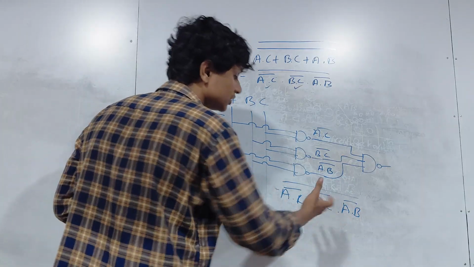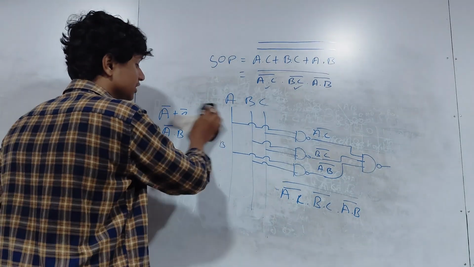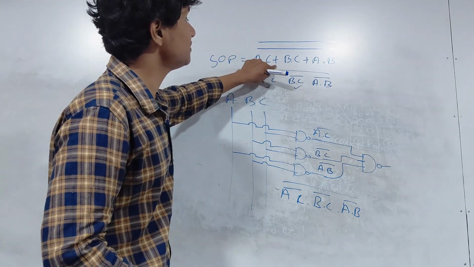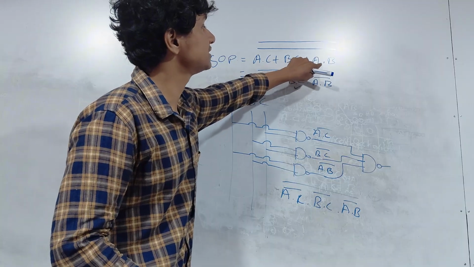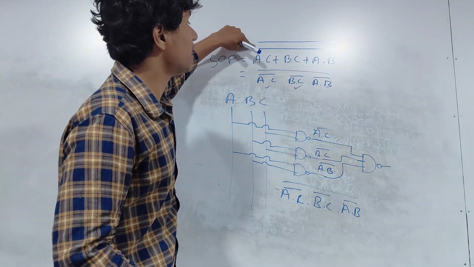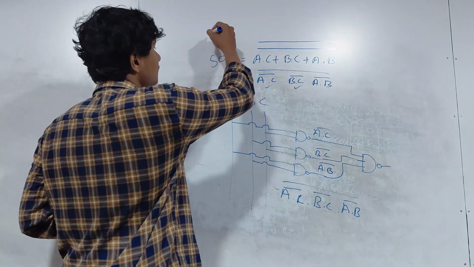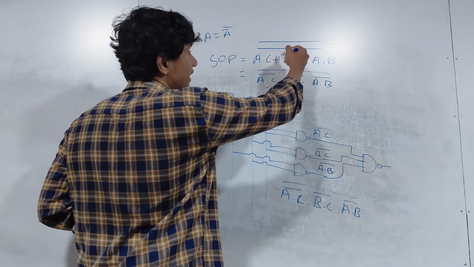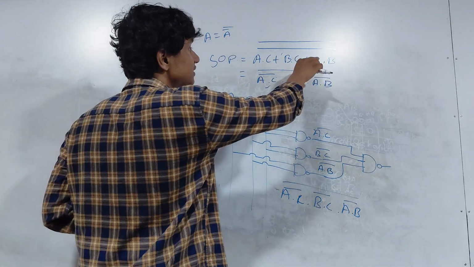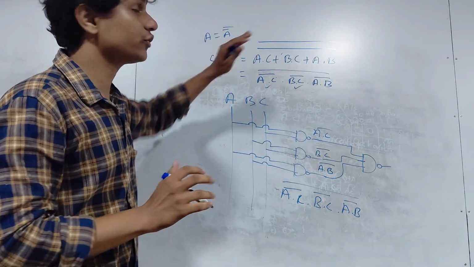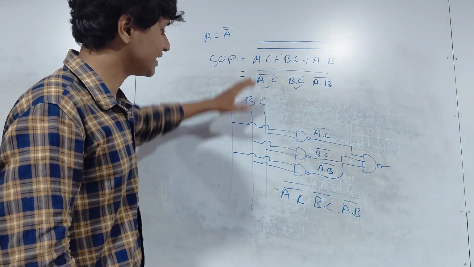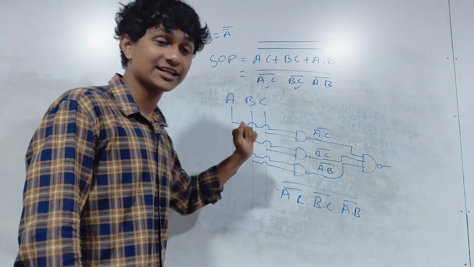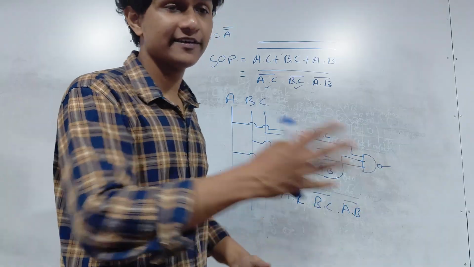So for this function, you can bring them together, right? If you bring them together, what will you get? You will end up getting this guy, right? A dot C plus B dot C plus A dot B under one double bar. Then what did I say earlier? A bar bar is equal to A. Then what can you say? You can cancel this and write this whole thing is equal to this, only without the bars. You don't have to necessarily write that. The moment you draw this, the teacher or the marker will know, yes, this student has understood the lesson. I can definitely give him the full marks.